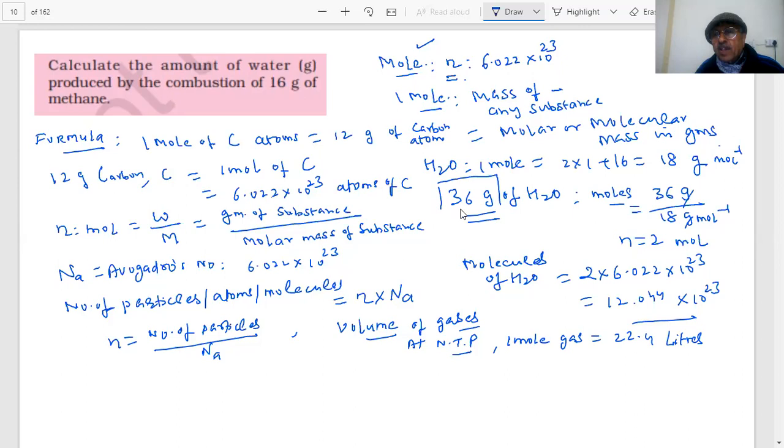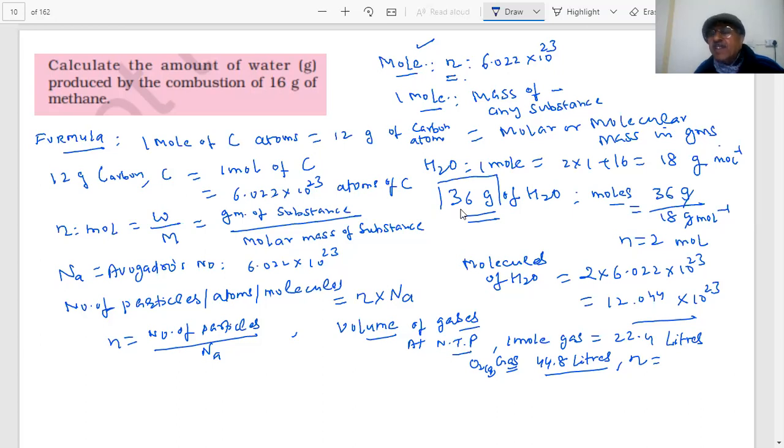22.4 liters. Supposing you are given oxygen gas, and it is 44.8 liters. You have 44.8 liters of oxygen gas, then how many moles will be there? Tell me, how many moles will be there in 44.8 liters of oxygen?